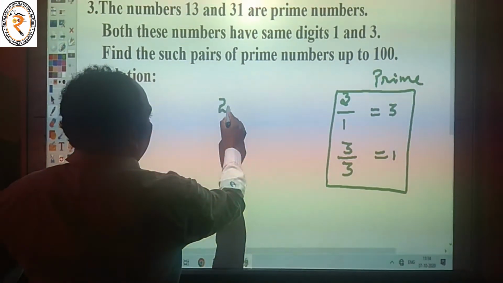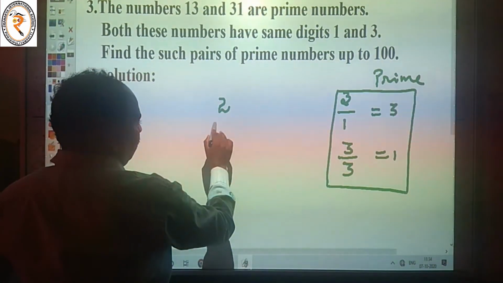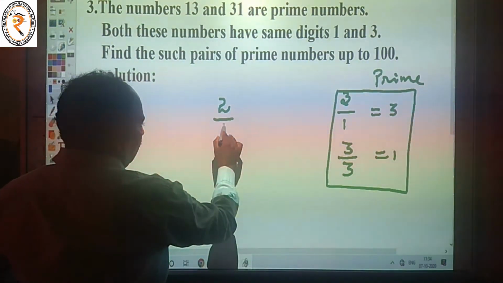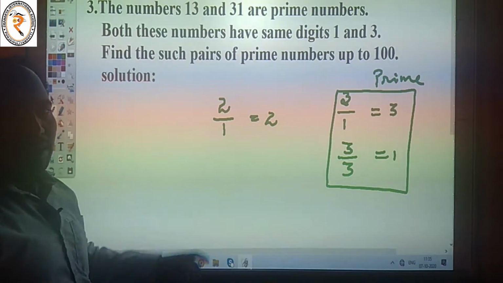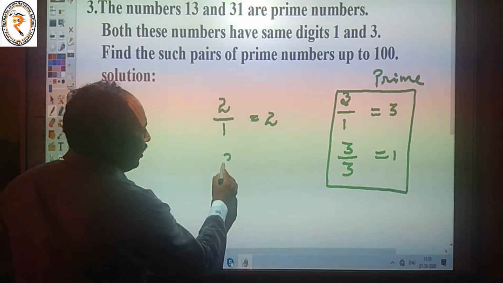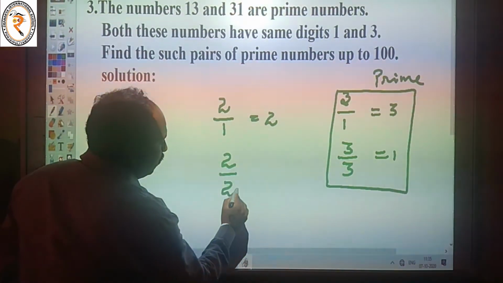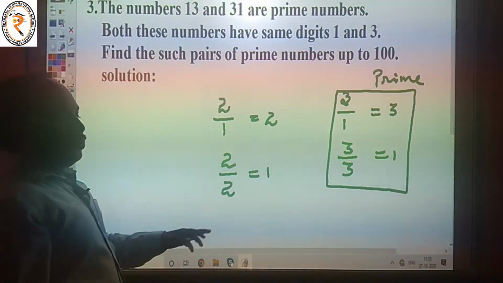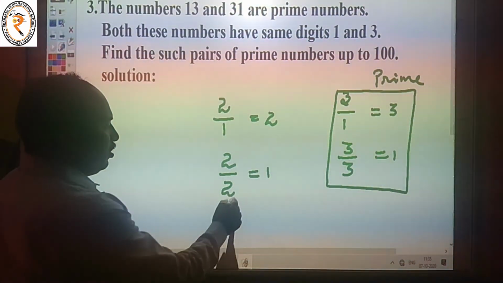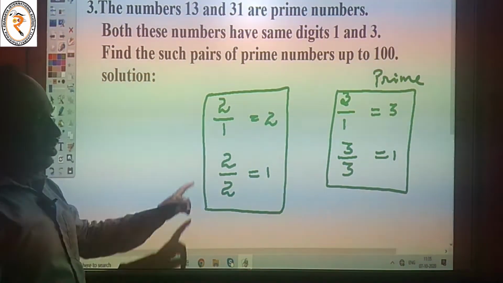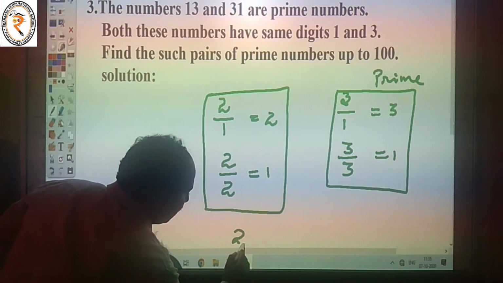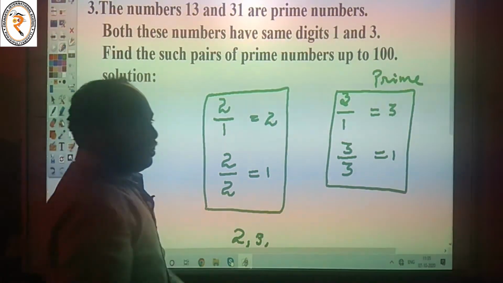Next we take number 2. The 2 is also a prime number because 2 divided by 1 is equal to 2. Then again, 2 divided by 2 is equal to 1. So it is also a prime number. Number 2 is also a prime number. 3 is a prime number. Then 4.